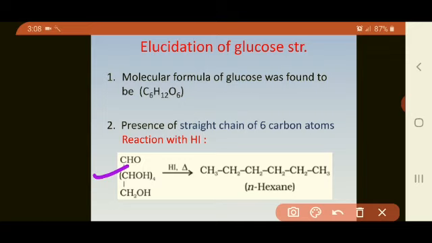The reaction is carried out by heating the glucose with HI in presence of red phosphorus. So it forms N-hexane, that is straight chain of 6 carbon atoms. Now what is hexane? That we have already studied in last year. N stands for normal, that is straight chain.